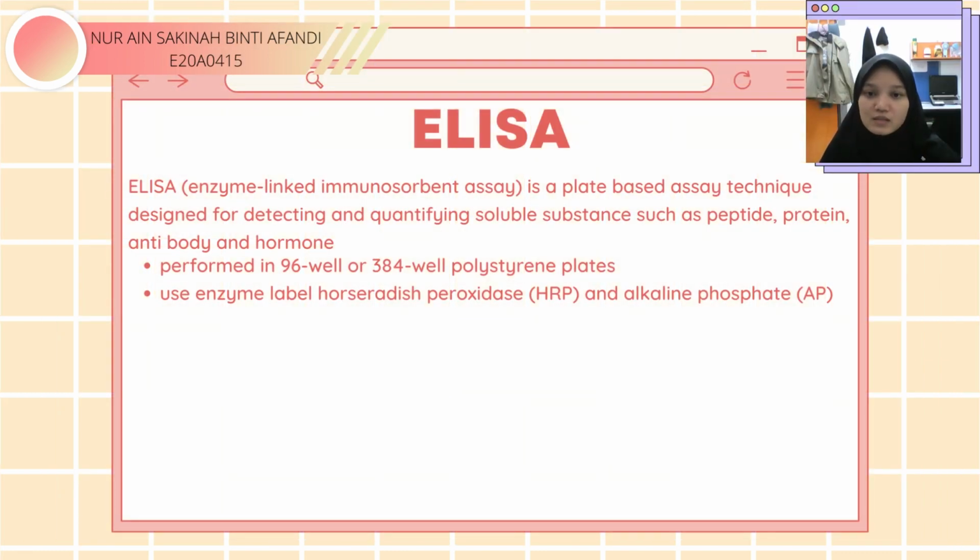ELISA stands for Enzyme-Linked Immunosorbent Assay. It's a plate-based assay technique designed for detecting and quantifying soluble substances such as peptides, proteins, antibodies, and hormones. ELISA is performed in 96-well or 384-well polystyrene plates. ELISA uses enzyme labels such as horseradish peroxidase and alkaline phosphatase.